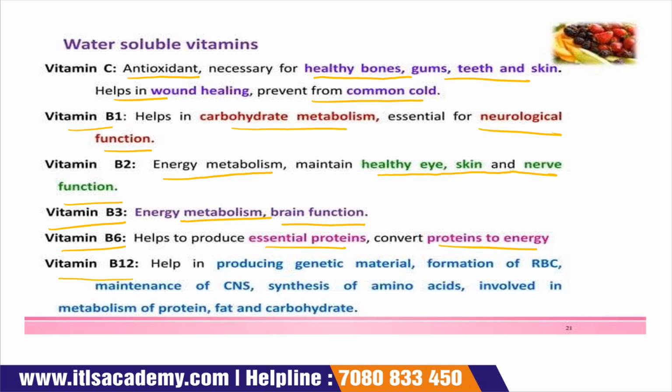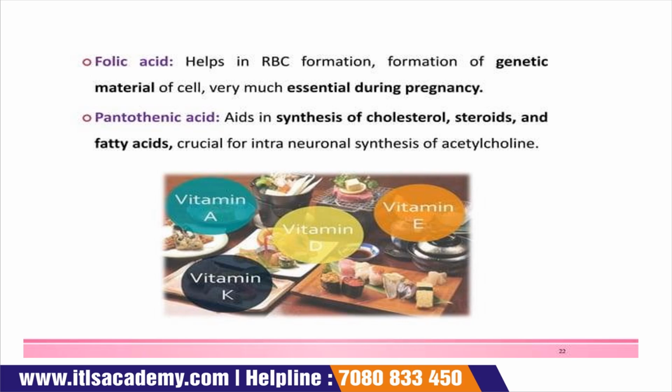Then vitamin B12, which helps in the production of genetic material and the formation of RBC, and it also maintains the CNS and synthesis of amino acids involved in metabolism of protein, fat and carbohydrate. Now the next one is folic acid, which helps in the formation of RBCs and genetic material, and it is also essential during pregnancy. Pantothenic acid helps in the synthesis of cholesterol, steroids and fatty acids.